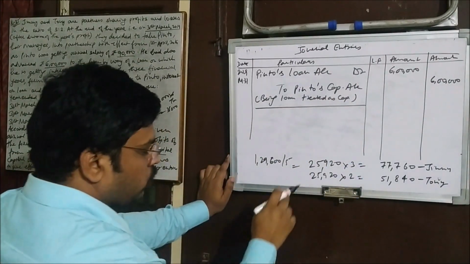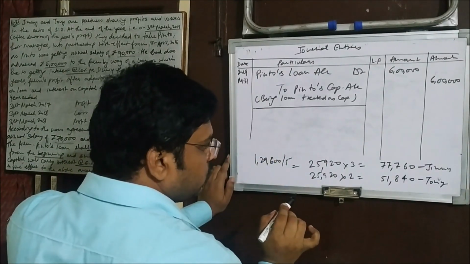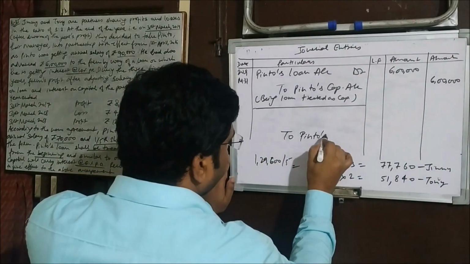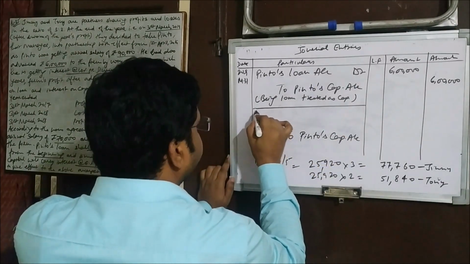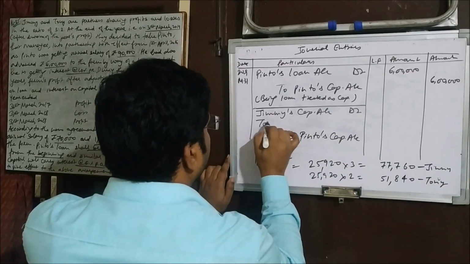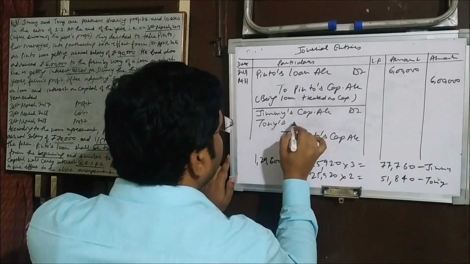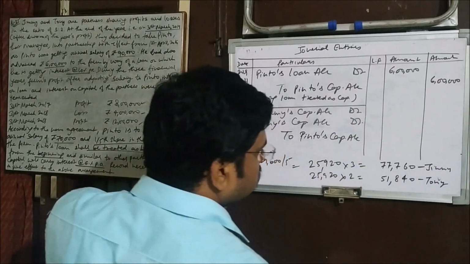Okay, now we need to do the distribution with this part. Pinto is supposed to get that, to Pinto's capital account, and here Jimmy's capital account is debited and Tony's capital account is debited.